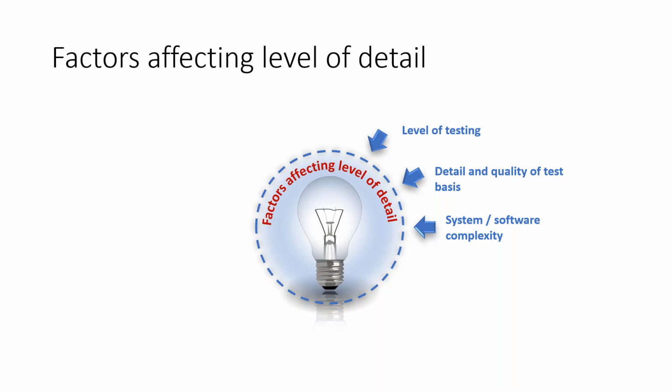It is consistent with the risks identified, it is consistent with the overall company's testing mission, and it is consistent with the other things that you do. So very, very important.